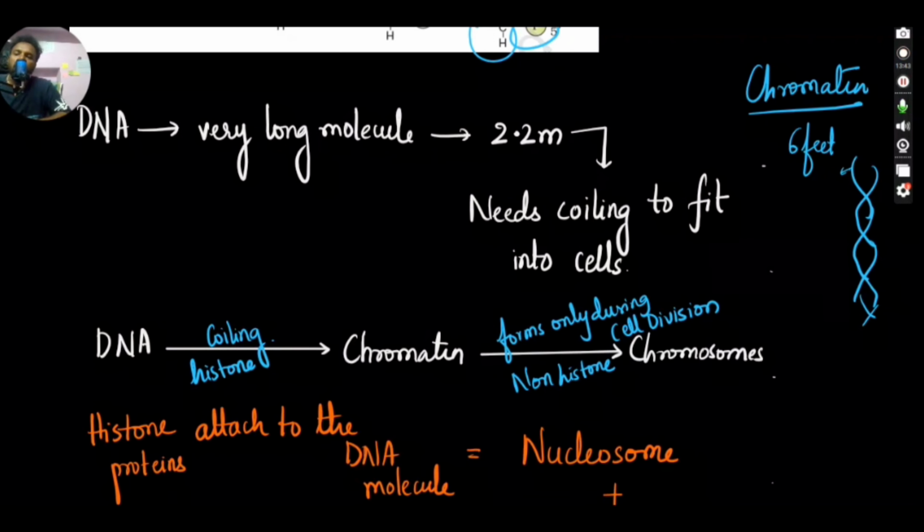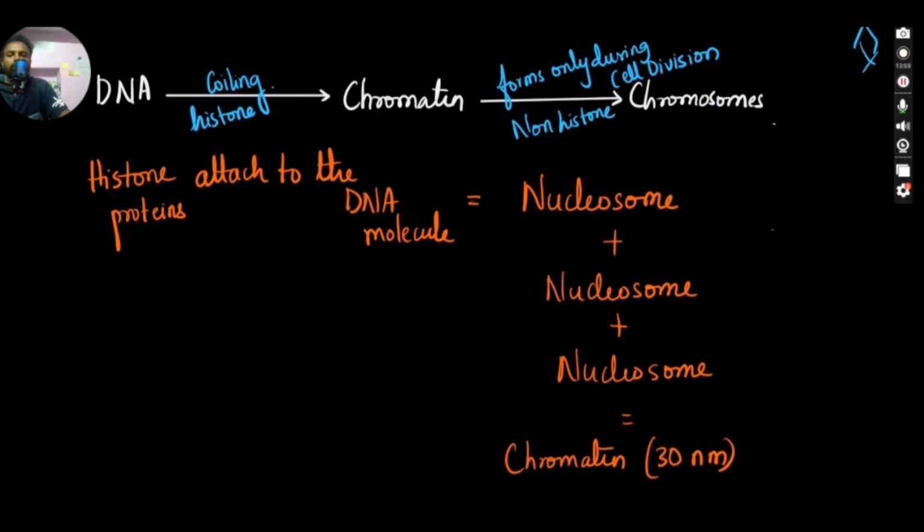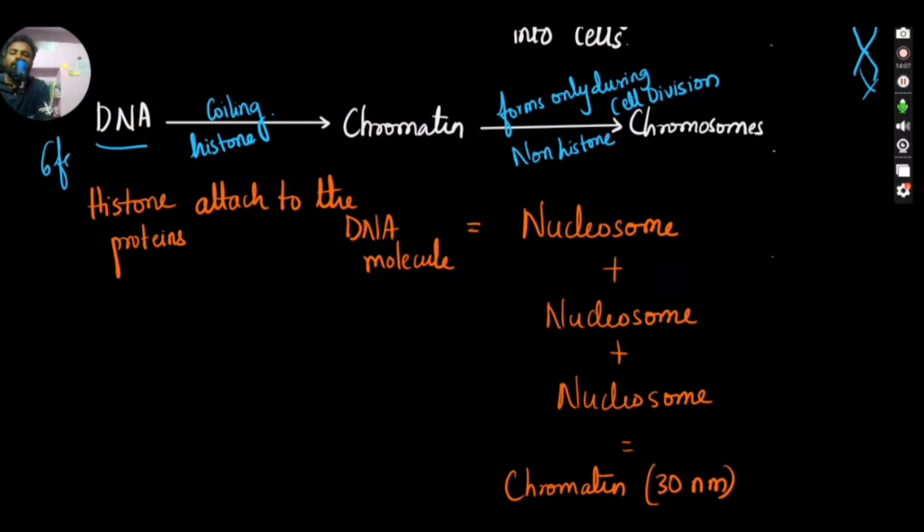So for that we need to condense it, we need to compress it. It's a very long molecule and it needs to be compressed to 2.2 meters. So it needs coiling to fit into cells. So DNA coiling should happen. No need to worry, they won't be asking all these things, but we'll be looking into it in detail. So DNA is very lengthy, 6 feet, and it should be condensed into chromatin. It means I'm coiling it like this, and fitting it into the nucleus of the cell.